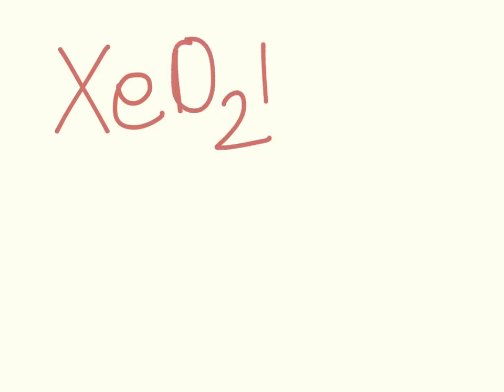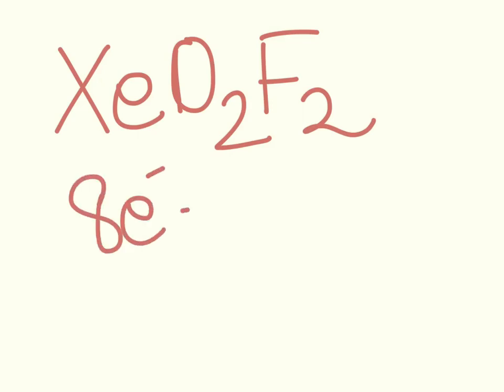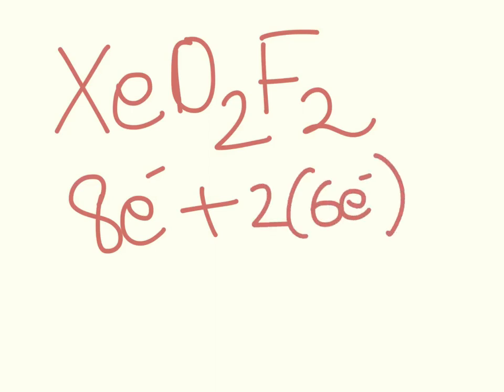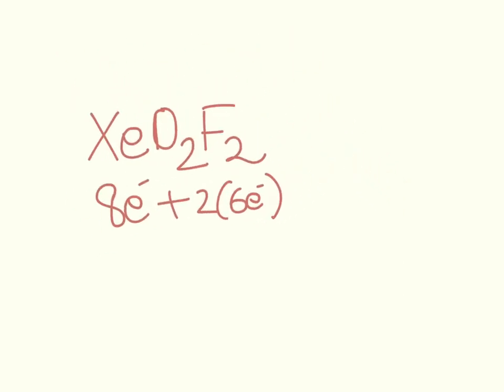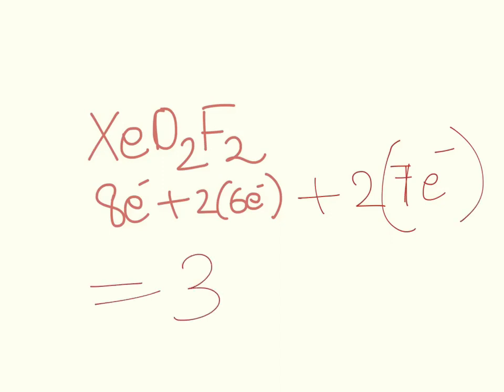Shall we? So xenon has how many electrons? Let's figure it out. We have 34 electrons: 8 coming from xenon, plus 12 from the oxygen, and 14 from the fluorine. In total, we have 34 electrons.